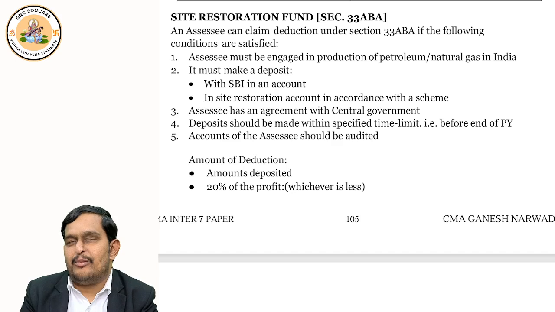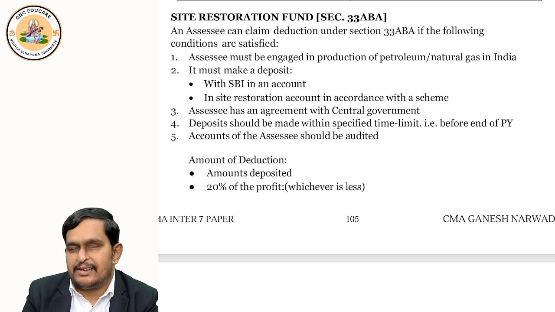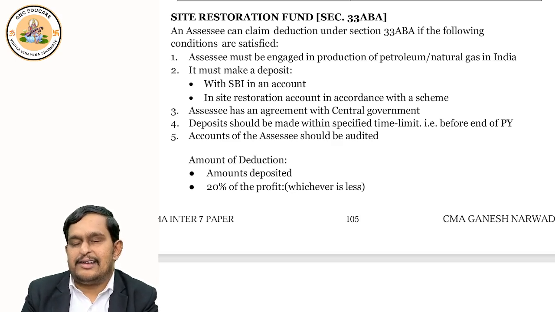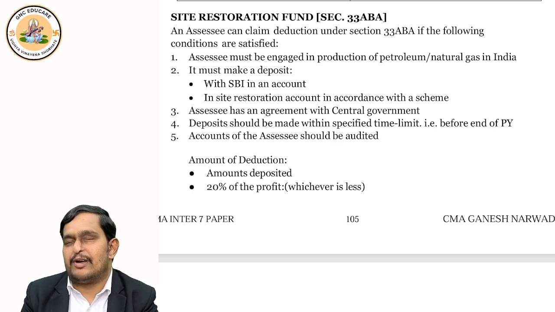And how much deduction? Here, the amount deposited or 20% of the profit, whichever is lower.